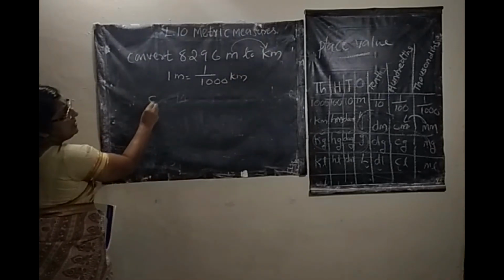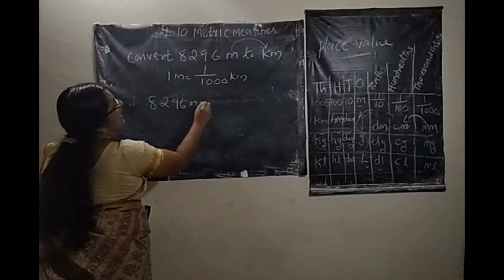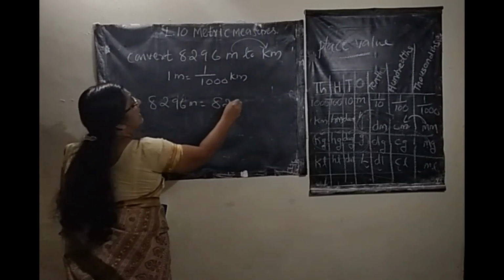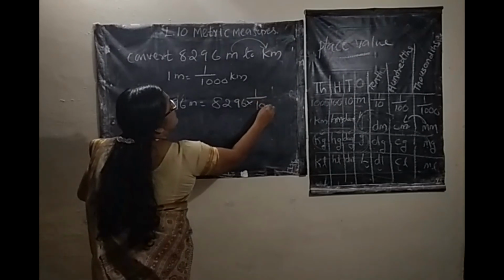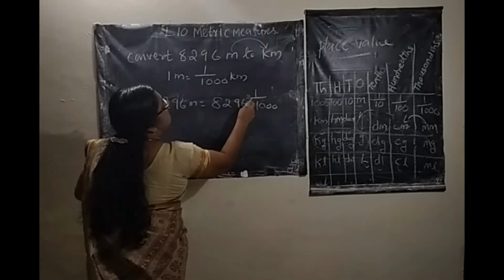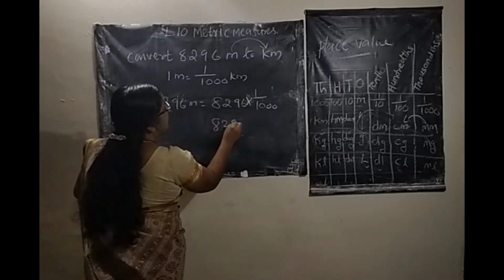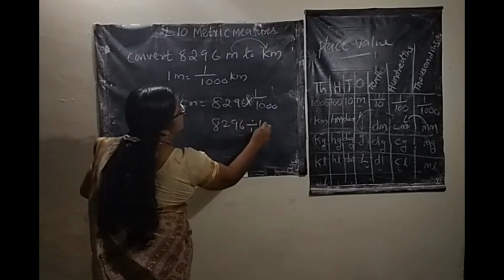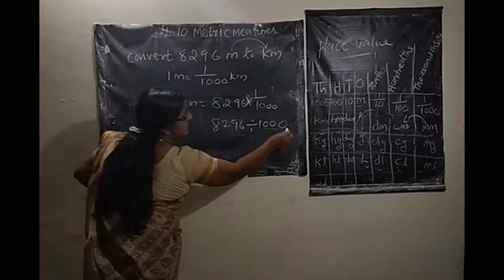Therefore, 8,296 meter equals 8,296 into 1 by 1000. So, 8,296 divided by 1000. Okay. How many zeros here? 3 zeros.